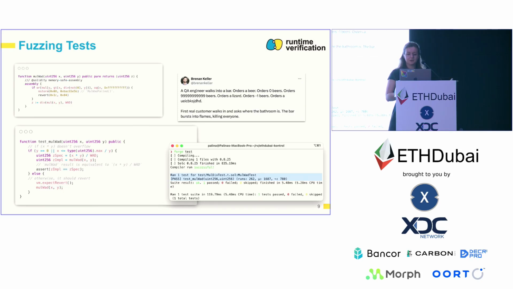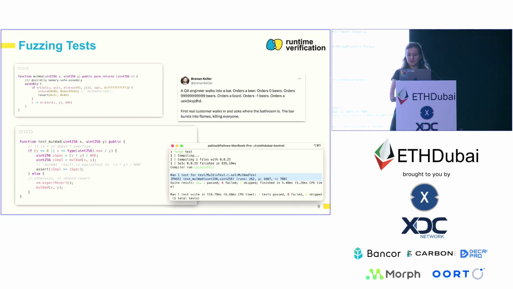As you can see, different from the unit test we were looking at, it now accepts two parameters, x and y. And what we do in the body of this test, we are just checking that if x multiplied by y doesn't overflow, then the result we are getting from mulWad for multiplying these two values is the same as we would get if we just multiplied them in Solidity. So that is the readable implementation that we can actually inspect ourselves and make sure that it's correct. Alternatively, if it does overflow, then it should revert. So that's what we are trying to see here. This test is going to fail because there is also this specific revert condition that we introduced ourselves. And this test can be fuzzed.